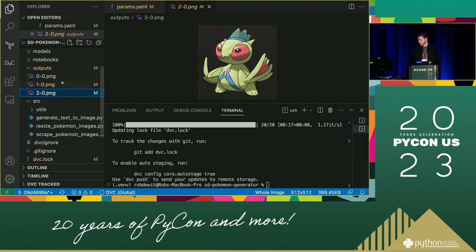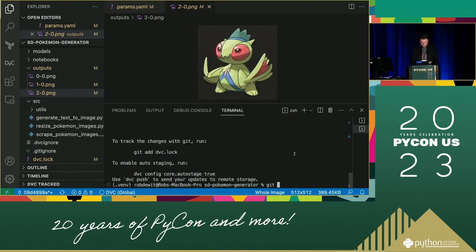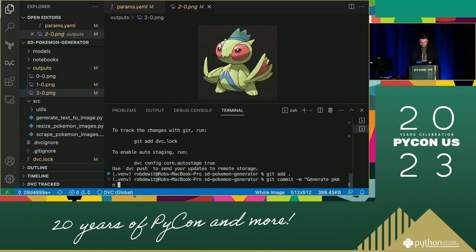So we've got our 3 images generated, and now we could do a git commit. Oh, there we go. Git commit, message. Oh, sorry, I should do git add, of course. Thanks for the tip from the audience. Git commit, and generate Pokemon with 2023 seed.